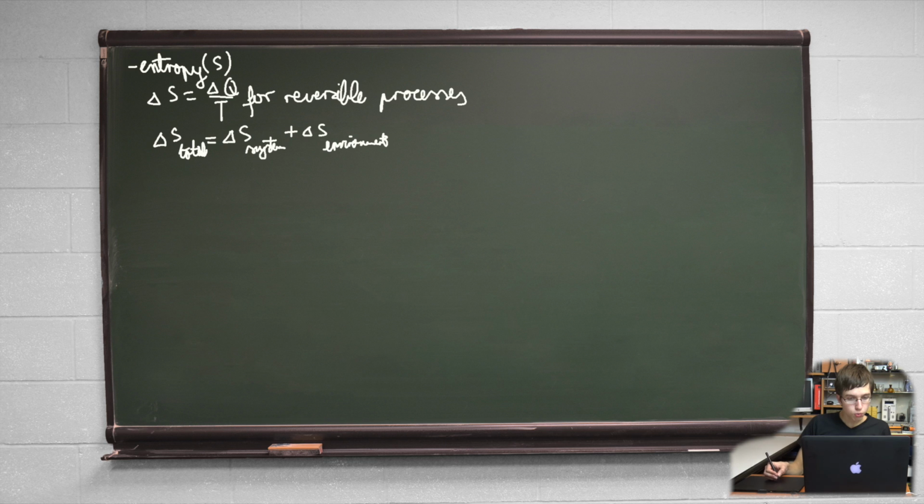This sum is always greater than or equal to 0, meaning entropy always increases or is constant. If there are two systems of entropies S1 and S2, then the total entropy S is their sum. So S is equal to S1 plus S2.